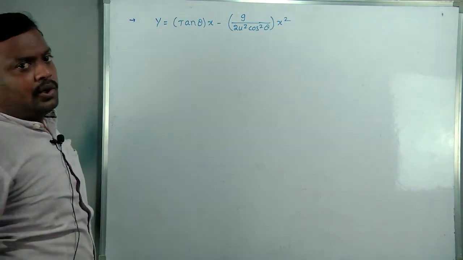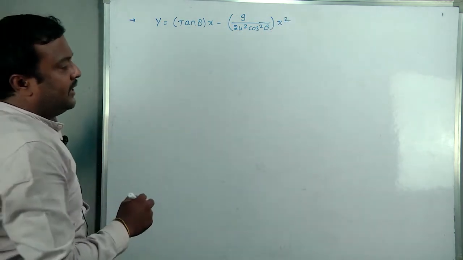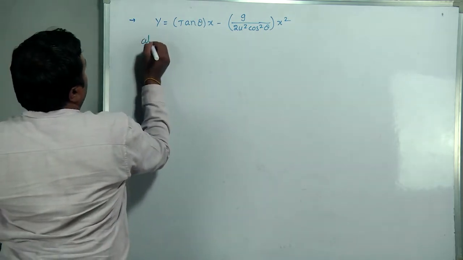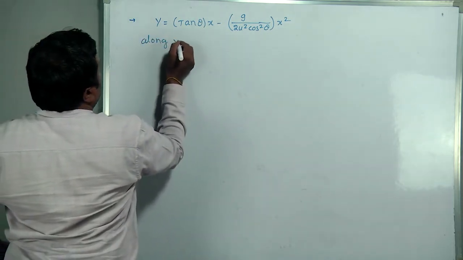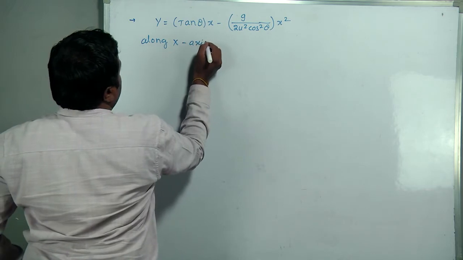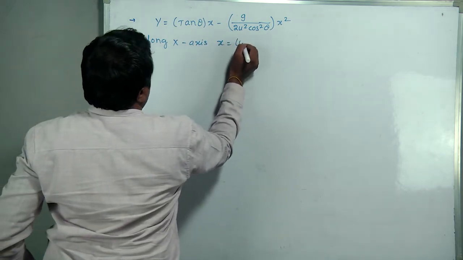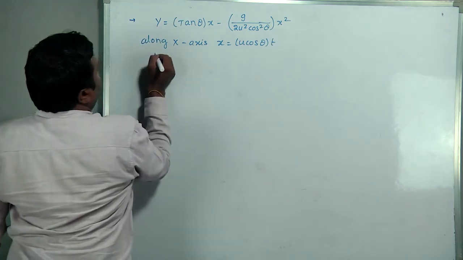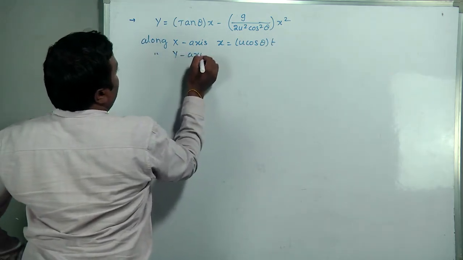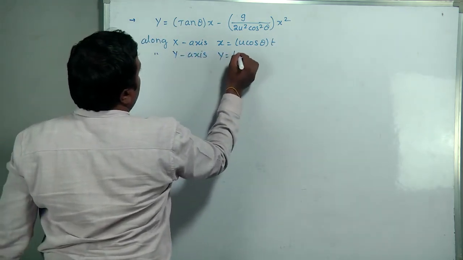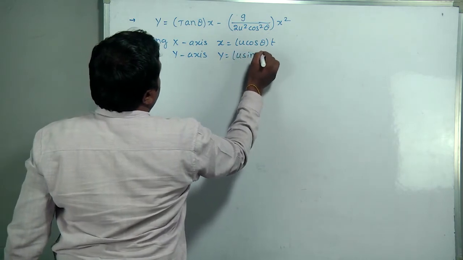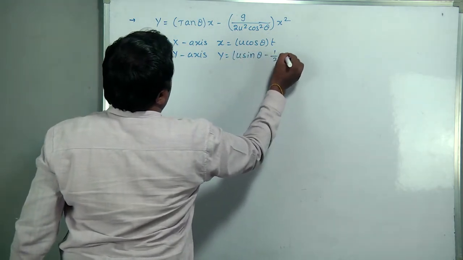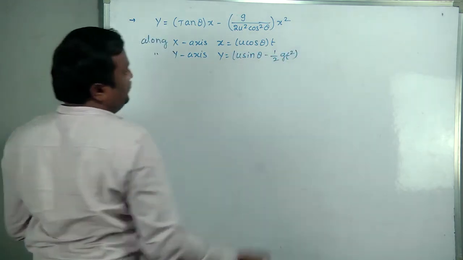This is the total displacement in x and y axes. Along horizontal only, along the x-axis only, the displacement is x equal to u cos theta into t. Along the y-axis only, we got y equal to u sin theta t minus half g t².